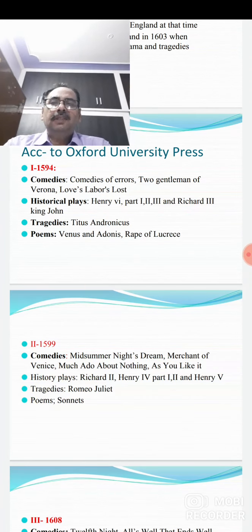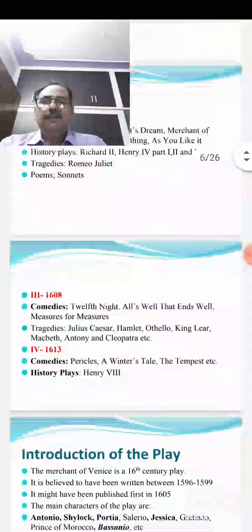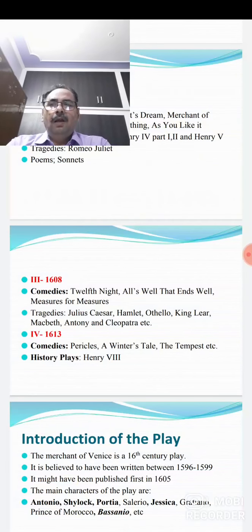Then comes the third phase of his works, and that is 1608. In this period, we know that Shakespeare wrote comedies like Twelfth Night, All's Well That Ends Well, Measure for Measure.